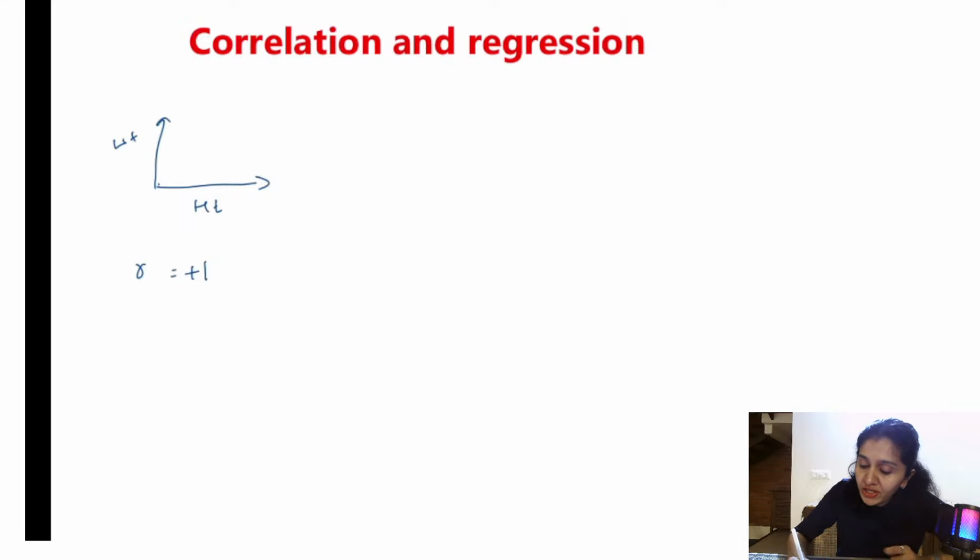So when there is strong correlation, what happens? If height is increasing, weight is also increasing. So the curve will look something like this. If there is negative correlation, what happens? The curve will look like this. If height is increasing, the weight is actually decreasing.